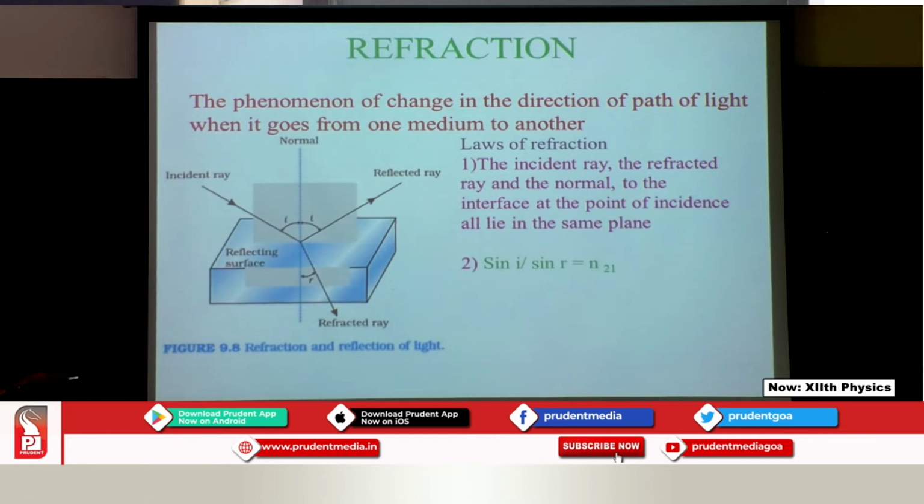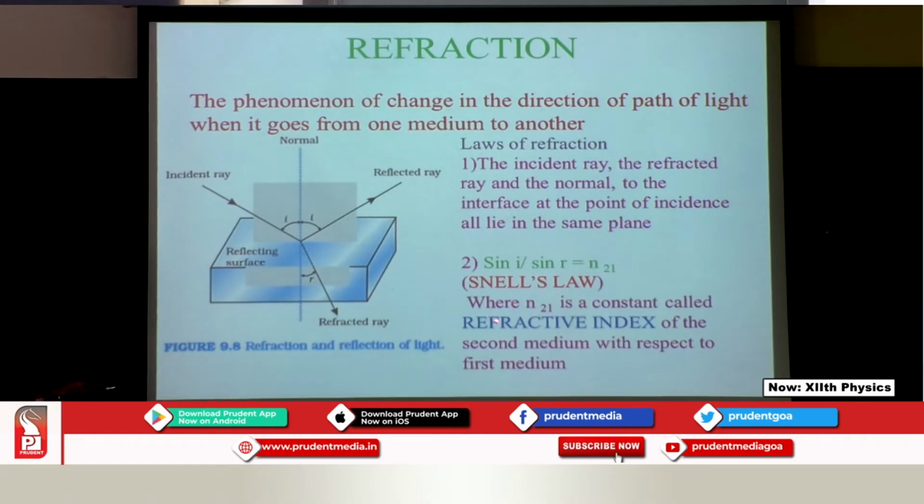Next, one of the important laws says sine i upon sine r equals n21. n21 is a constant, known as the refractive index of the second medium with respect to the first. This particular formula is commonly known as Snell's law. So, n21 is the refractive index of the second medium with respect to the first medium.